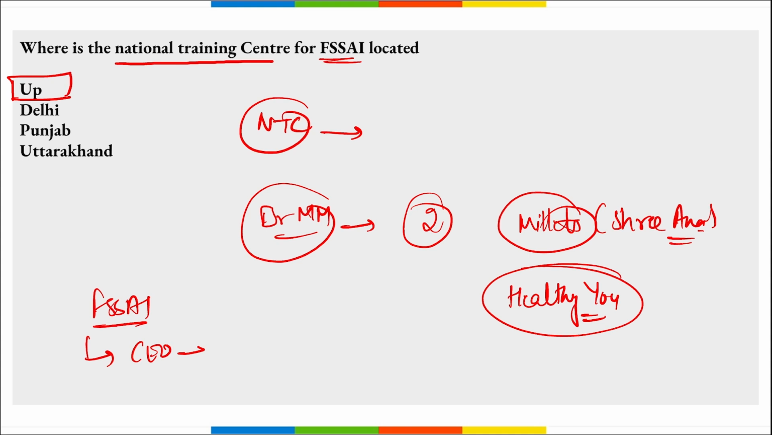If we talk about FSSAI, the Chief Executive Officer, who is he? G. Kamala Vardhana Rao. It was established on 5th of September 2008 and the headquarters is in New Delhi. Right? So this National Training Centre for FSSAI is located in Ghaziabad, Uttar Pradesh.